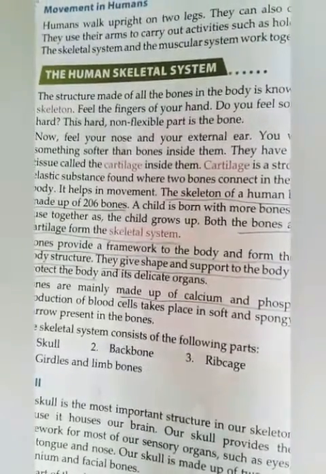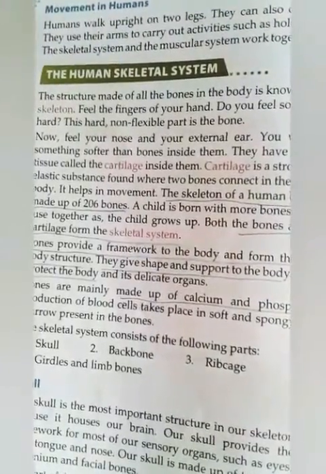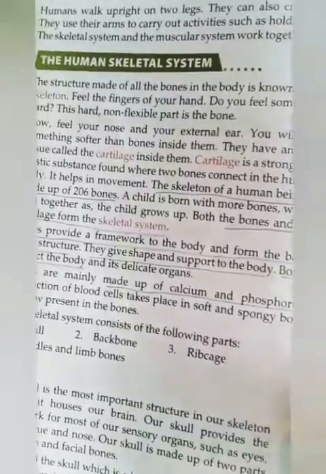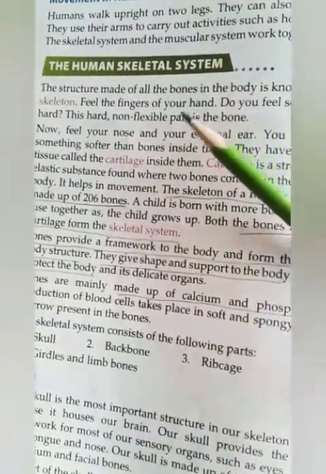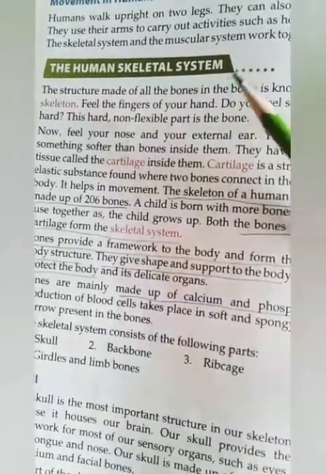The skeletal system and the muscular system work together to accomplish these activities. Okay children, so the skeletal system and muscular system work together.